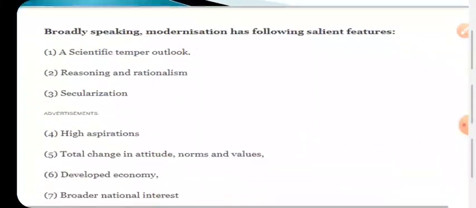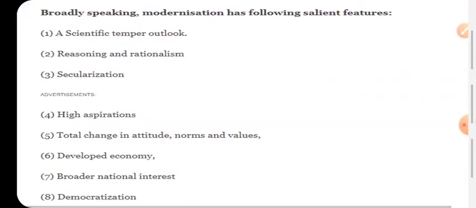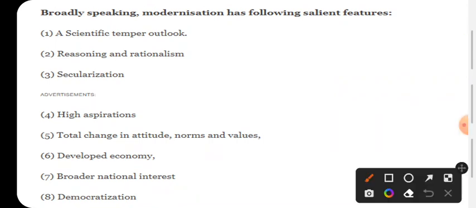Okay, friends, broadly speaking, some of the salient features of the modernized society are: scientific temper to be developed, reason and rationalism to be developed, secularization to be developed, high aspirations of the persons, where everyone should do his or her maximum best.